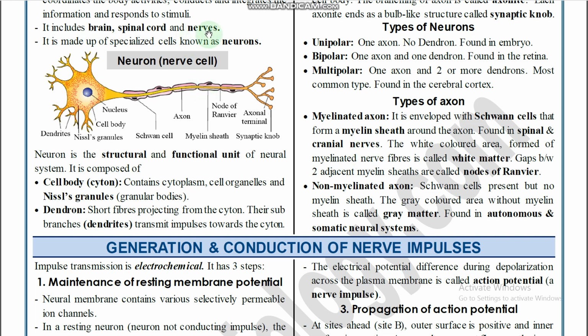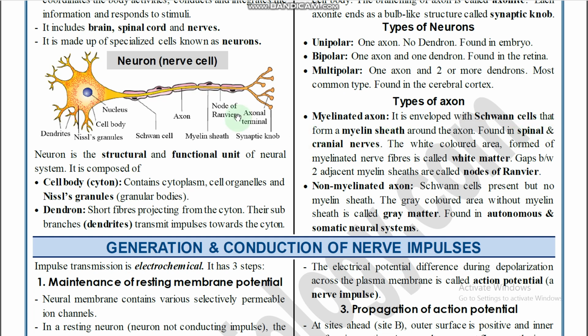So here we discussed nerves. There are two different types of major nerves: spinal nerves and cranial nerves. Cranial nerves are the nerves which originate from the brain. Spinal nerves are the nerves from the spinal cord.